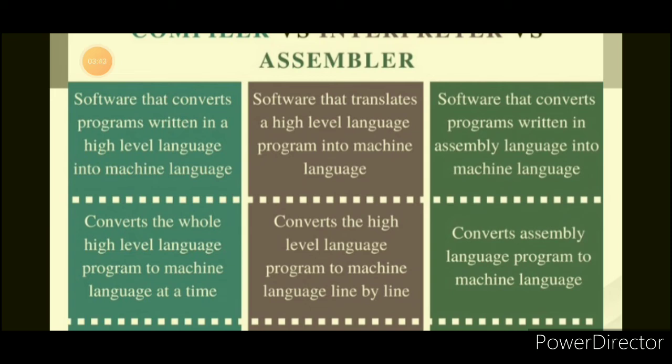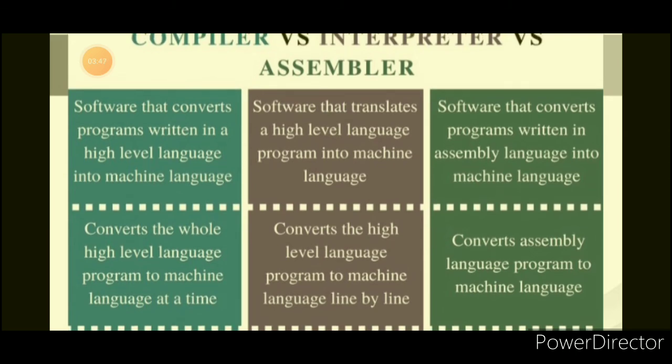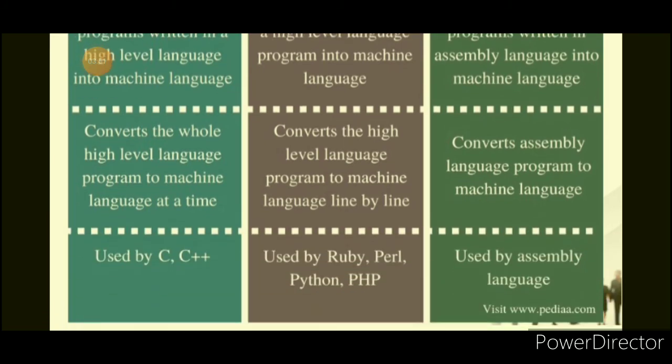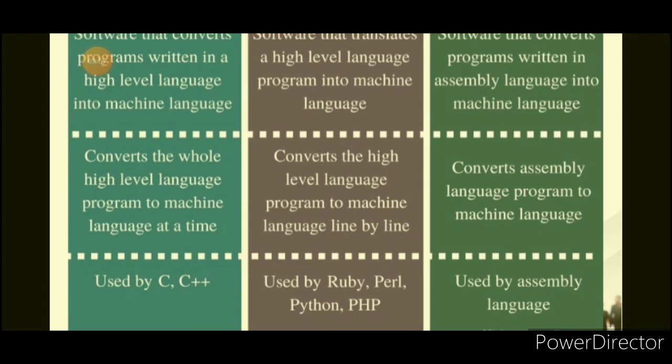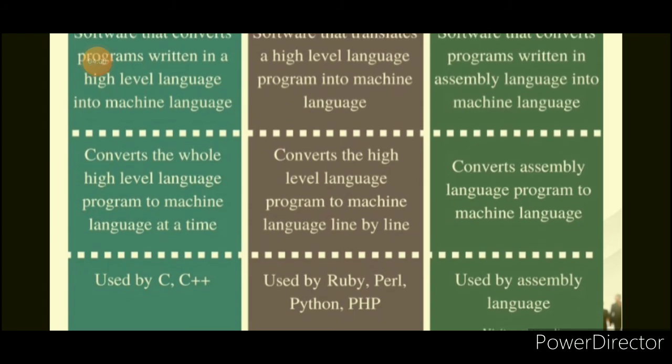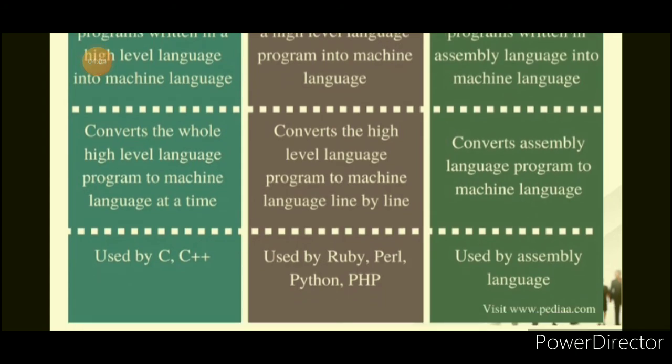So compiler and interpreter both are made to convert high level to low level language, but the assembler converts assembly level language to the low level language. Now, the compiler converts the whole program, the whole high level language, to machine language at a time. That means the compiler compiles the whole program at once, but the interpreter compiles the program line by line, and the assembler converts an assembly language program to machine code.